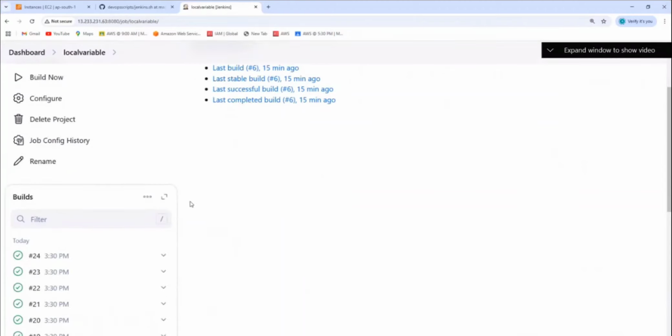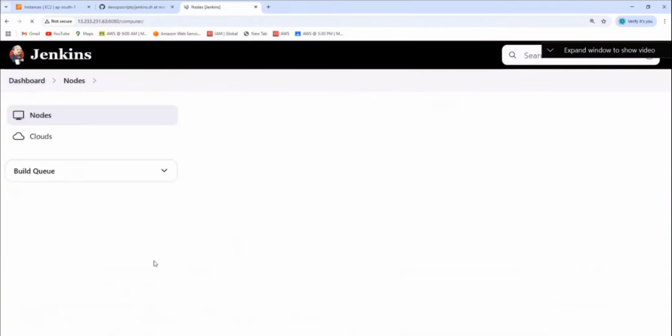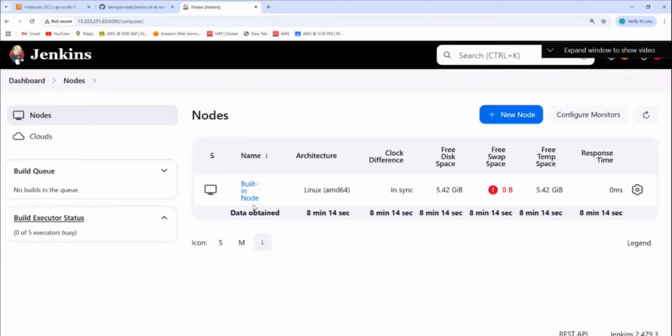Yes, you can execute different builds also, Chandan. I have executed the same build multiple times. Can you execute? Because you have created build executor status. This is for the entire server, not for a particular build, Chandan. So multiple builds can be executed multiple times. How many? 5 parallelly. Any build, 5 parallel builds can be happening. It can be the same build also. Let's say I have 5 jobs. Can all the 5 jobs be executed parallelly? Yes, because I have increased it here to 5. And one job can also be executed parallelly 5 times. At any point of time, 5 build jobs will be executed parallelly.